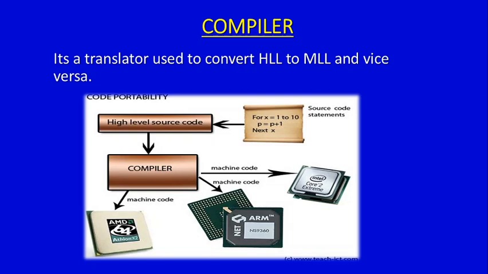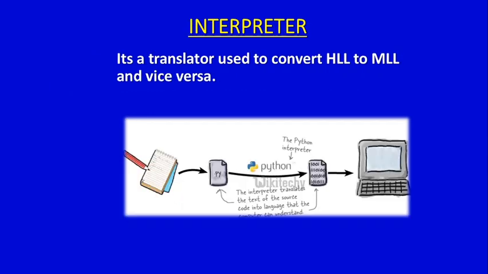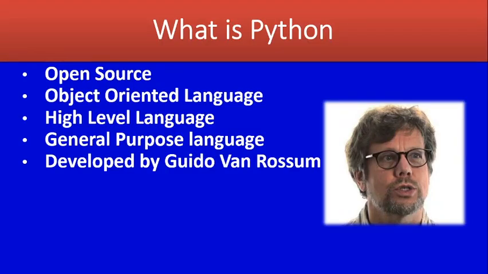That is the difference between compiler and interpreter. A compiler translates high level language into machine level language and vice versa, and an interpreter also converts high level language to machine level language and vice versa. Okay, so again move to the next topic, that is, what is Python?